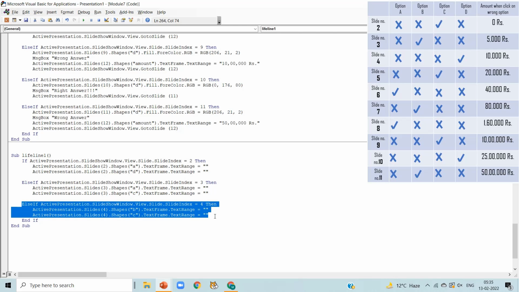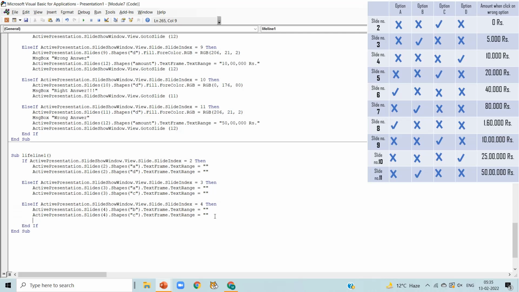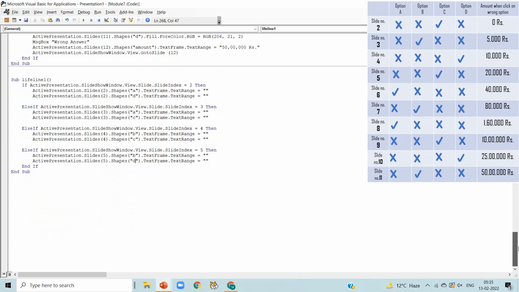Now copy it and paste it again. Now we are talking about slide number 5. So update slide number 5 in 3 of the slides. And here in slide number 5, option C is correct. So we randomly choose B and D to get invisible after using this lifeline.